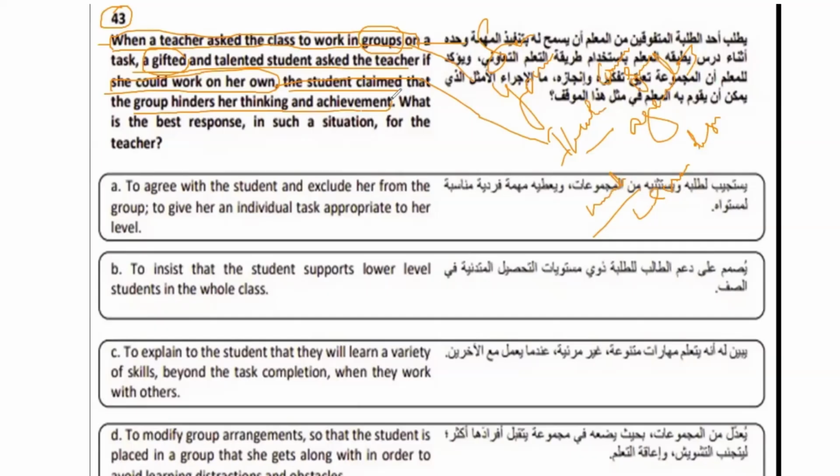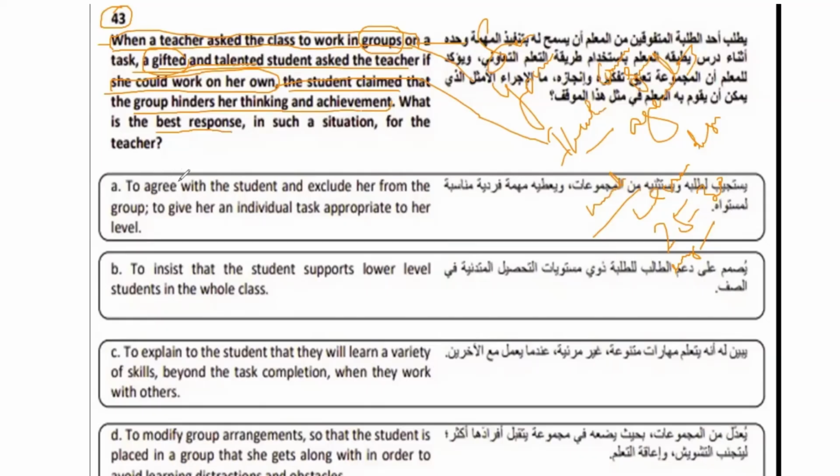Now, of course, a teacher knows very well about the students, right? If you have 25 or 30 students in a classroom, you are aware of the type of learner. And you have already identified that these students are gifted and talented, right? So you are very clear about the status of the child. Now, in this situation, what are you going to do? What will be your best action, right?